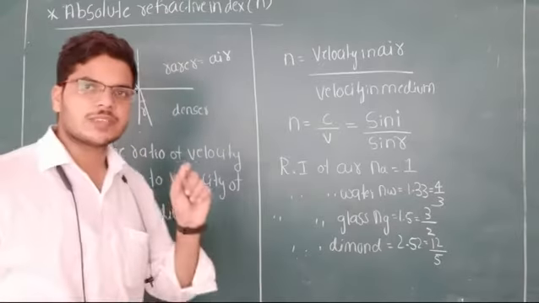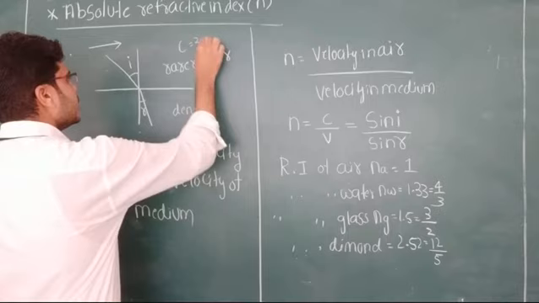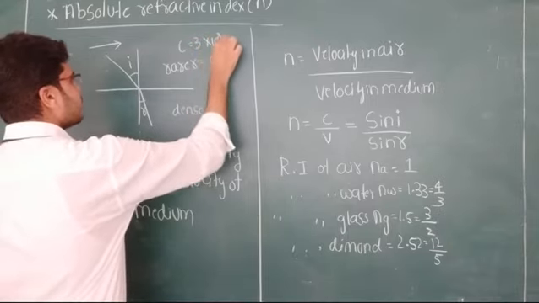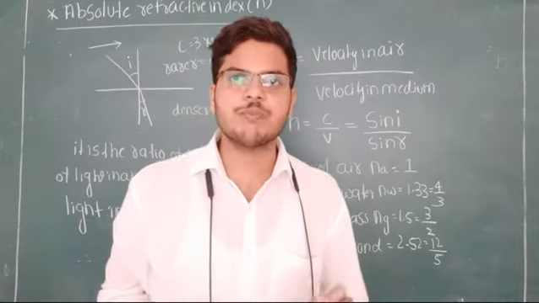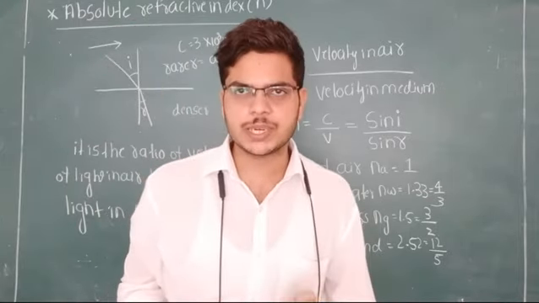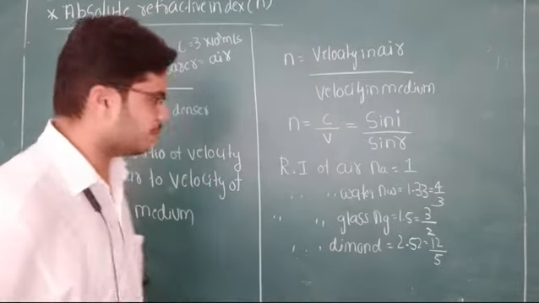What is the velocity of the light in the air medium? That is equal to c, that is equal to 3 into 10 to the power 8 meter per second. Speed of light in the air or in the vacuum is 3 into 10 to the power 8 meter per second. You pass the same light in the second medium.